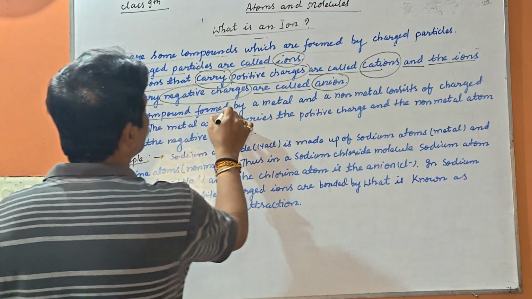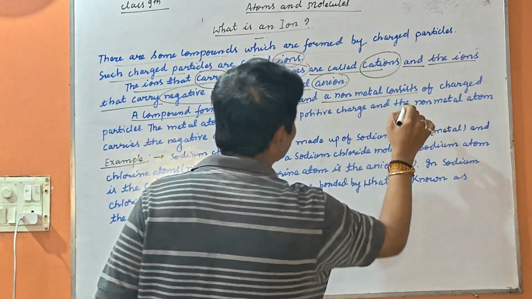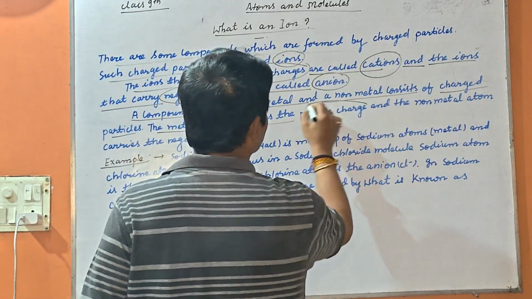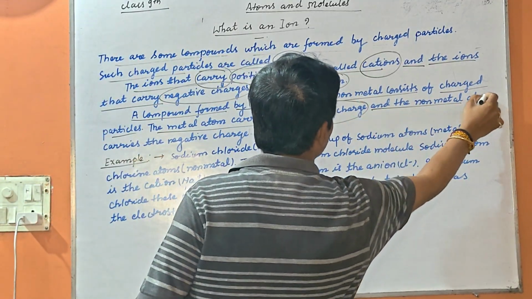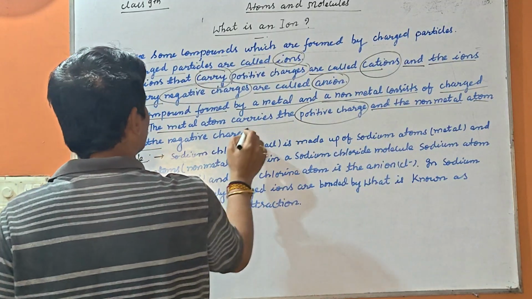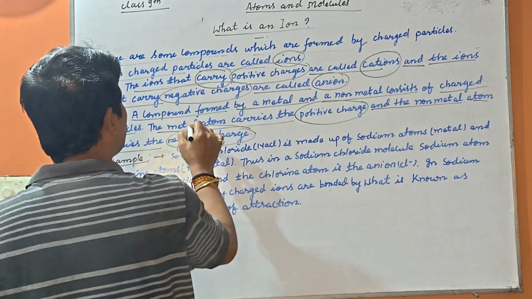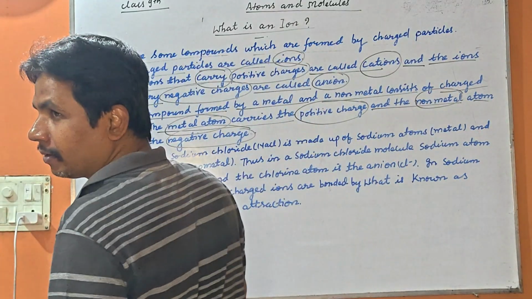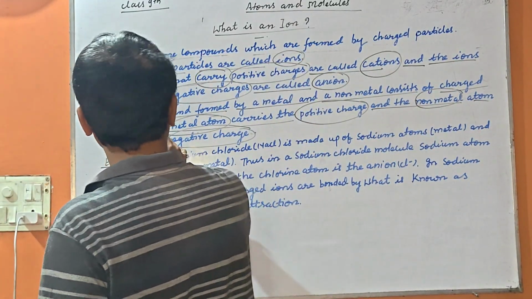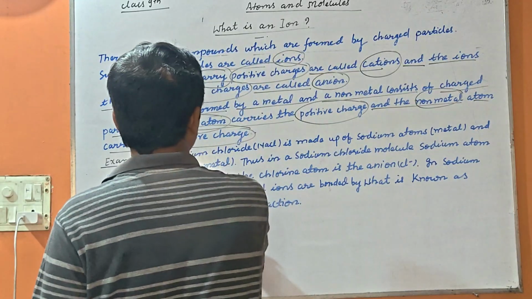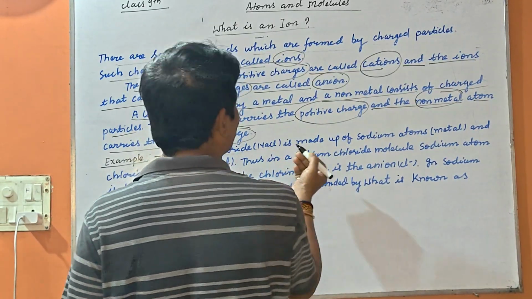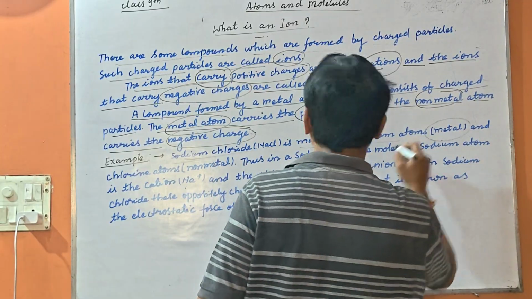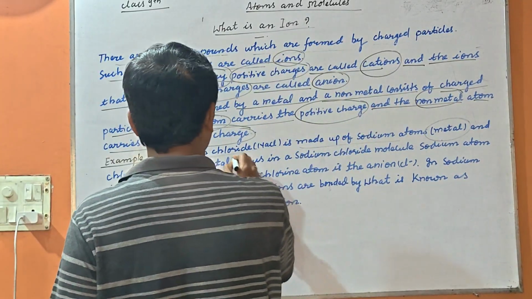Next, a compound formed by a metal and a non-metal consists of charged particles. The metal atom carries the positive charge and the non-metal atom carries the negative charge. For example, sodium chloride, NaCl. NaCl is made up of sodium atom, that is metal, and the chlorine atom, non-metal.